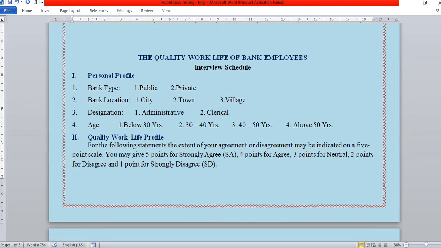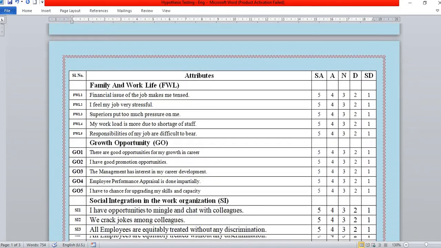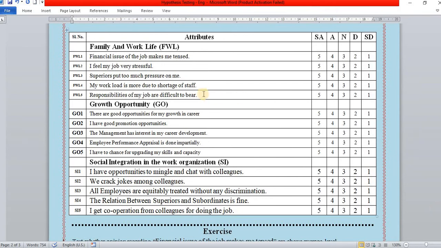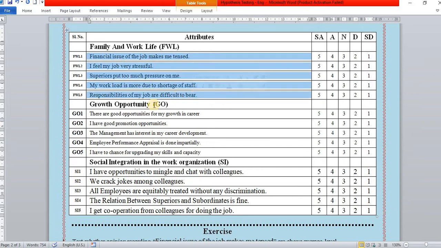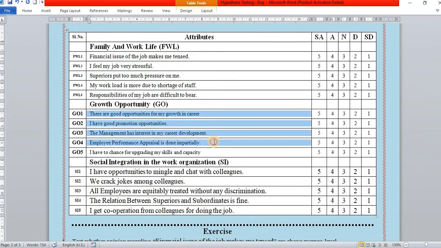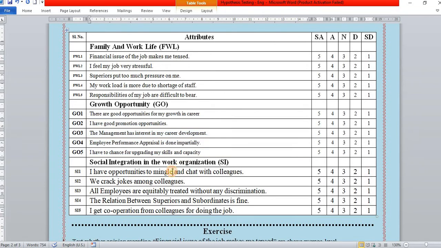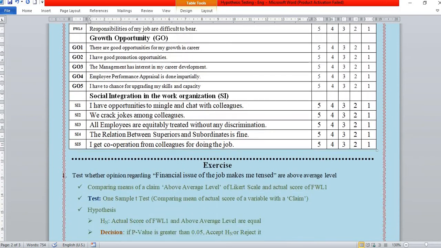There are 3 factors. Every factor has 5 attributes. First factor is family and work life. It has 5 attributes. And second factor is growth opportunity. It has 5 attributes. And social integration, 5 attributes. All attributes are measured with the 5-point scale. The extreme score is 5, highest extreme score, and lowest extreme score is 1. Let us go for testing one by one.